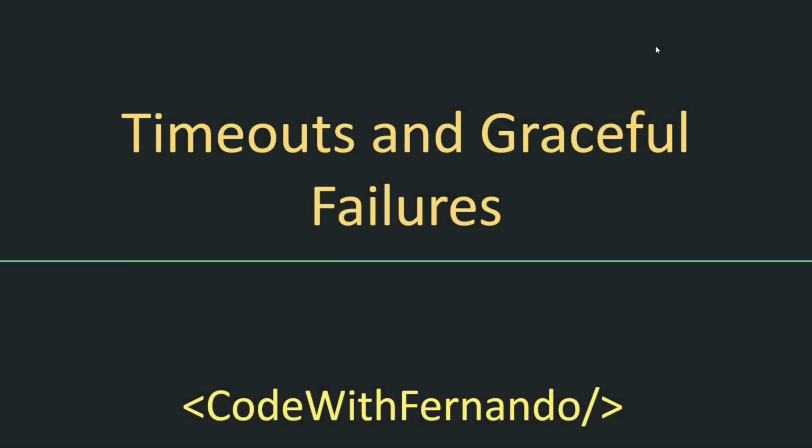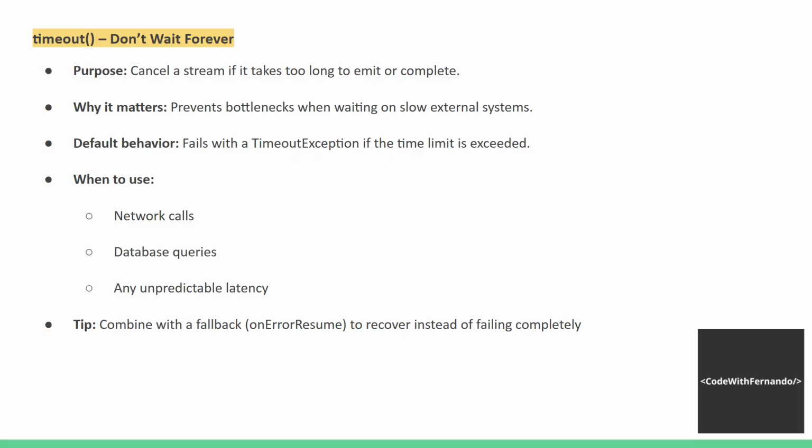Timeouts and graceful failures. Timeout: don't wait forever. What's the purpose of that operator? Cancel the stream if it takes too long to emit or complete. Why does it matter? It prevents bottlenecks when waiting on slow external systems. The default behavior fails with a timeout exception if the time limit is exceeded. When do we use this operator? Network calls, database queries, any unpredictable latency. Is there any tip? Yes, combine with a fallback onErrorResume to recover instead of failing completely.